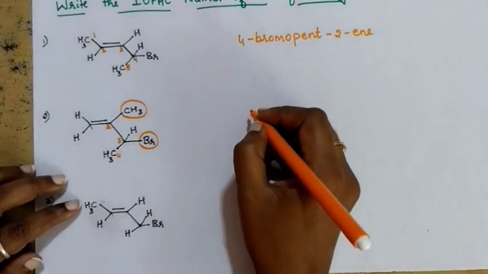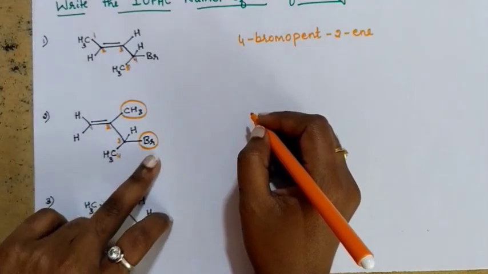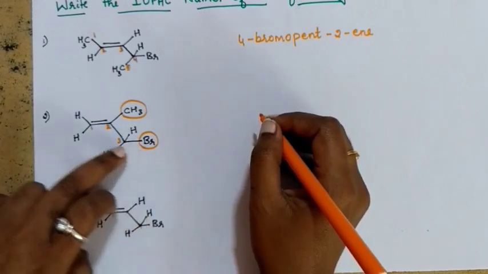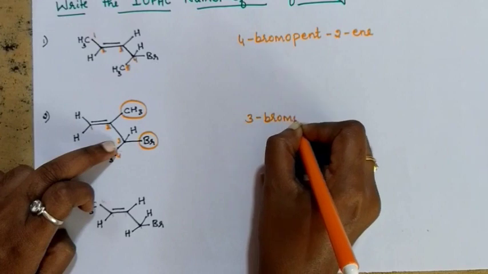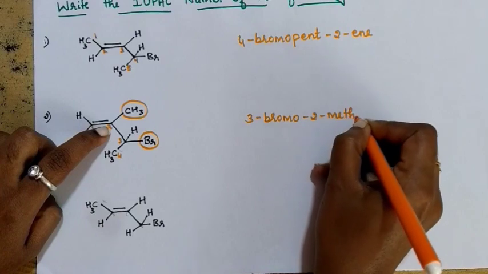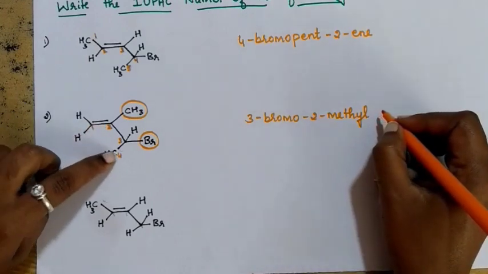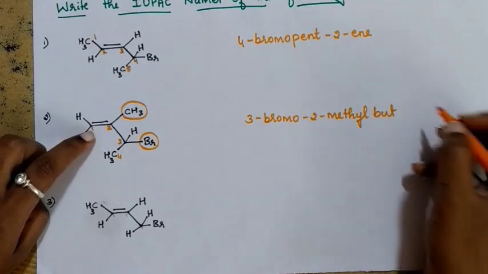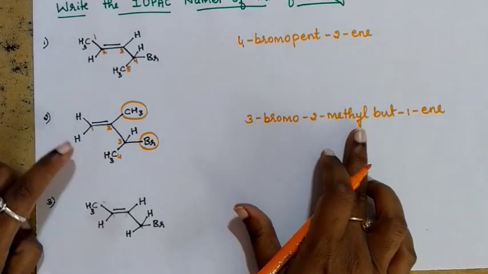Okay. So how can you name this compound? Which one are you going to write first, methyl or bromine? We'll go with bromine because we are following alphabetical order. So what name are you going to write? This bromine is present in third position, no? So 3-bromo. Next, 2-methyl. In the second position, methyl group is there. So 3-bromo, 2-methyl. How many carbon atoms are there in parent chain? 4. But in the first position itself, double bond is there. But-1-ene. This is the IUPAC name of this compound.